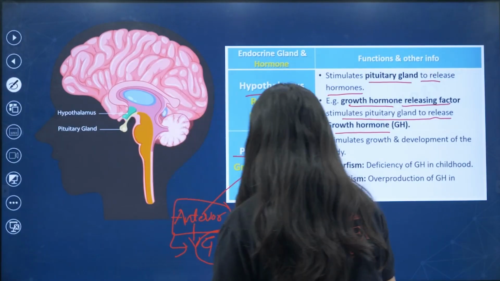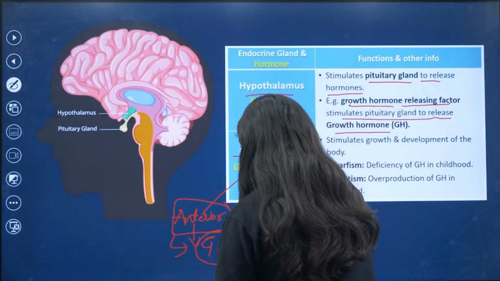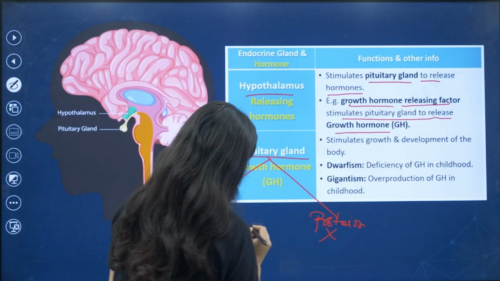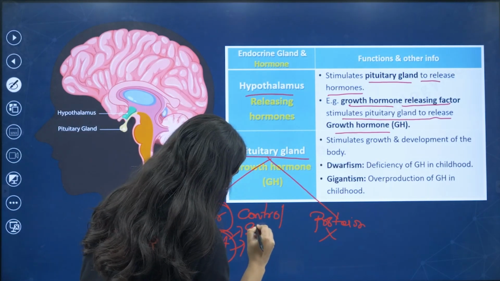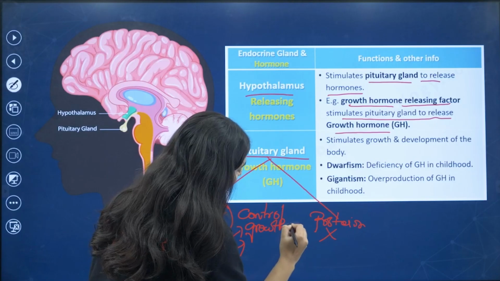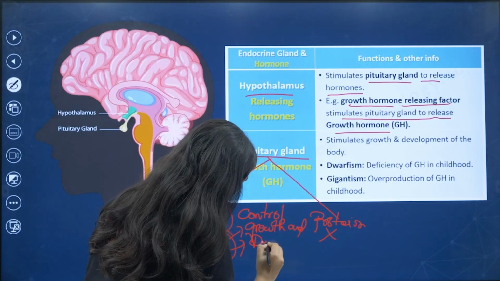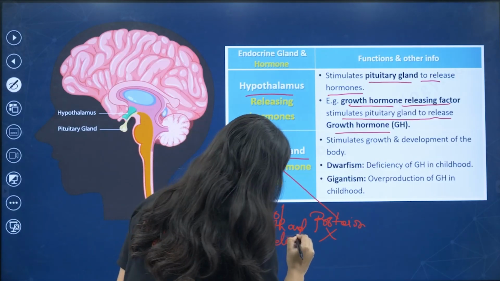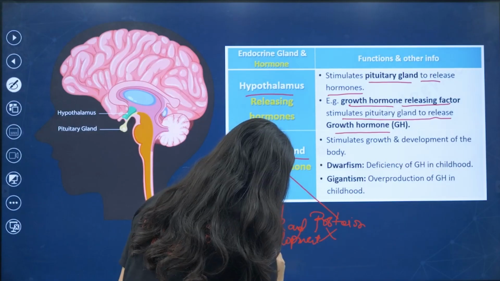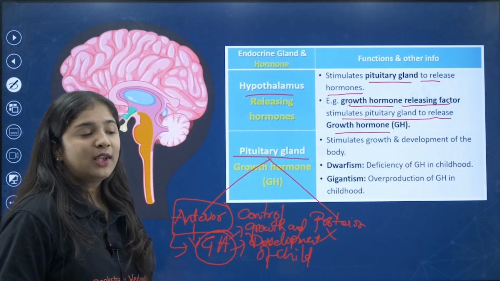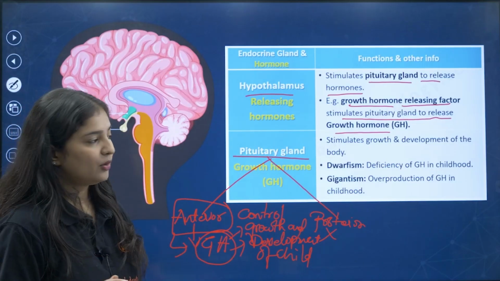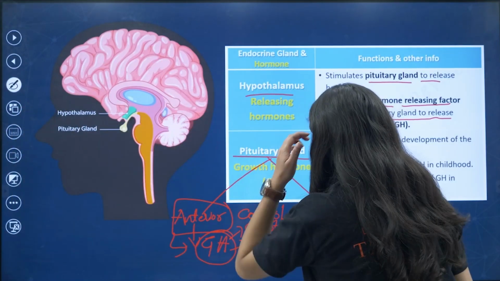So what does growth hormone do? They control growth and development of the child. Sometimes what happens to the growth hormone?